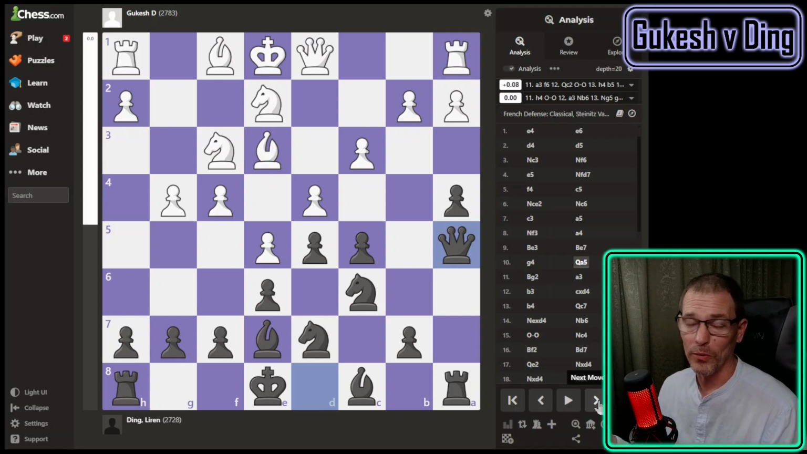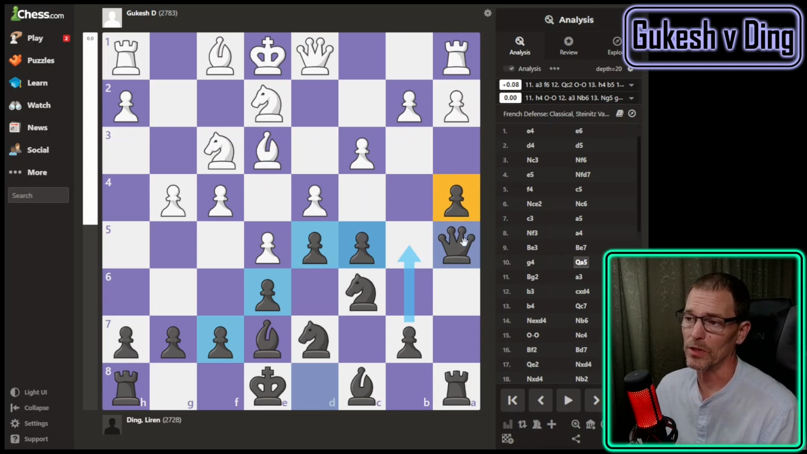Now, for all I know, both of them are still in prep, because I know a lot of times, people at that level have prep out to move 17 or 20, especially in a long studied defense like the French. But it feels like to me that this is out of prep for both of them. The g4 and the queen to a5 both seem, I don't know, it seems like they're thinking on their own.